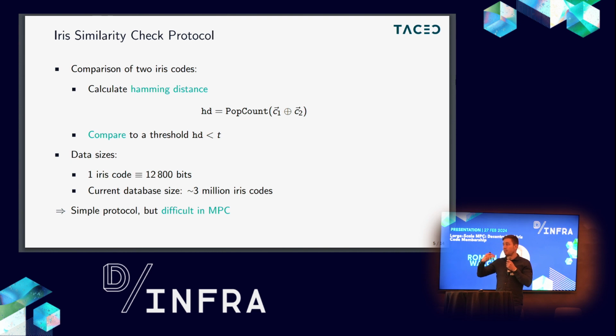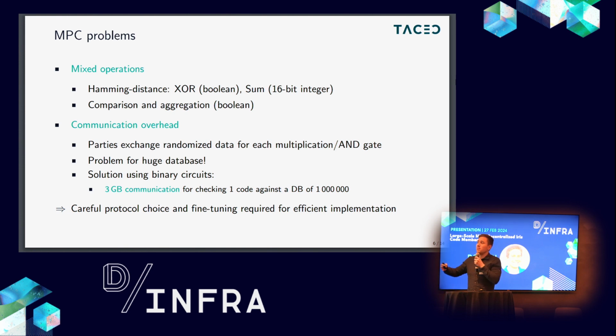Because these images, of course, can have some bit mistakes. So what you're doing in practice is you calculate the Hamming distance between the new iris and each iris code in the database. And if the Hamming distance is smaller than a threshold, you consider these as being two equal iris codes. And the Hamming distance is usually just calculated as the XOR operation between the new iris code and the iris code from the database, and then you count how many bits are set. So this sounds like a very simple protocol, but unfortunately, when we translate this to MPC, it's not.